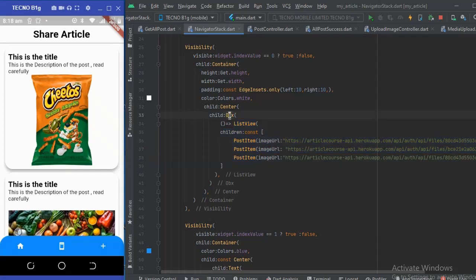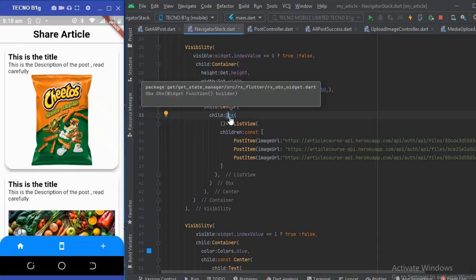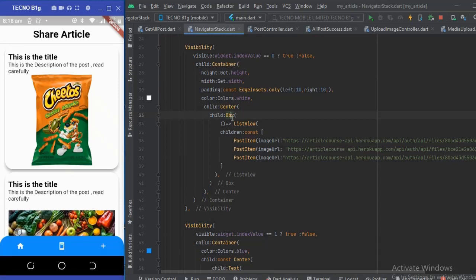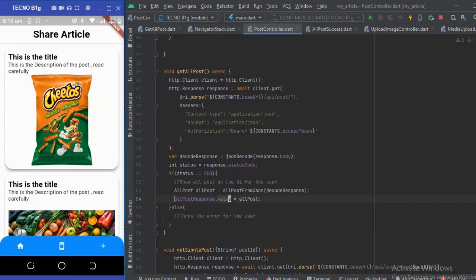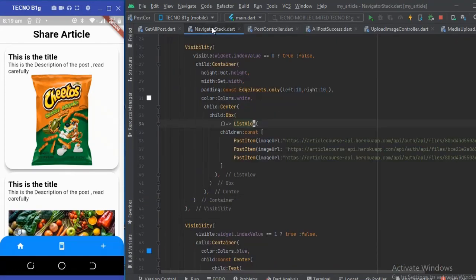In order to use OBX, before you use it, you have to import it from the GetX library as well. So this list view, now wrapped with an OBX, will update with a GetX variable, which obviously is this. Whenever this variable changes, the list view will update.